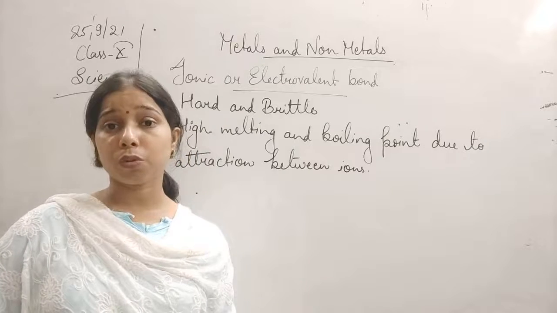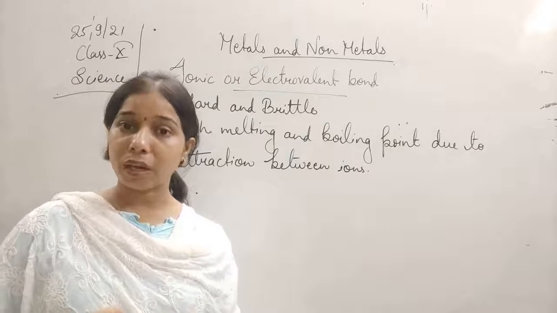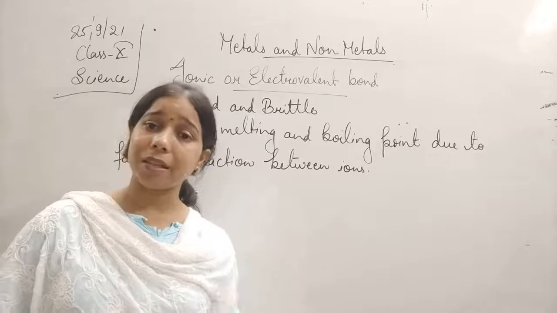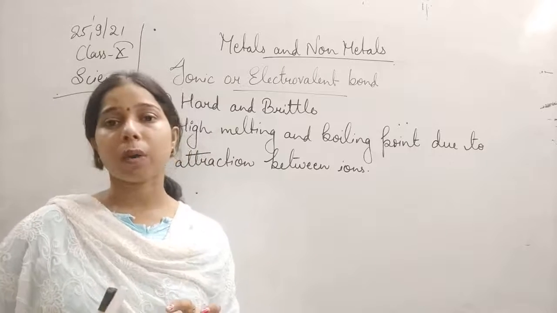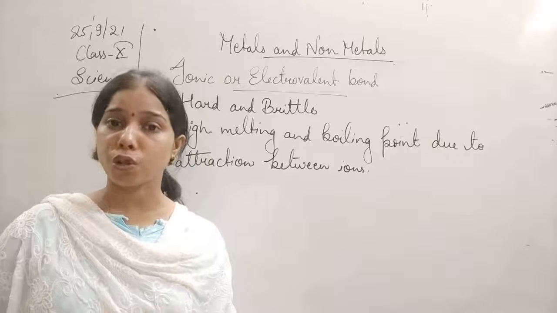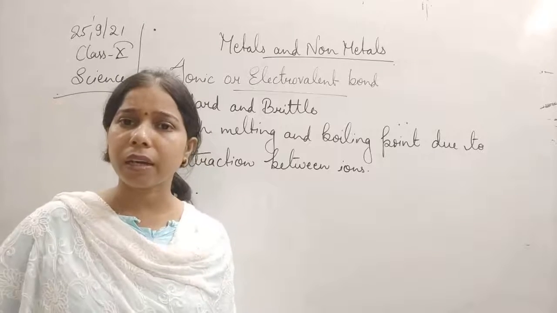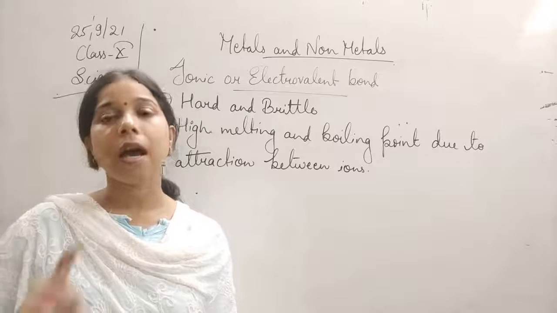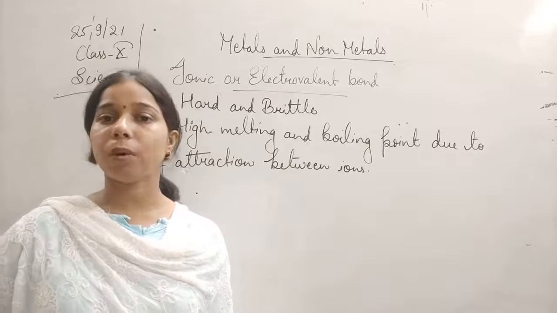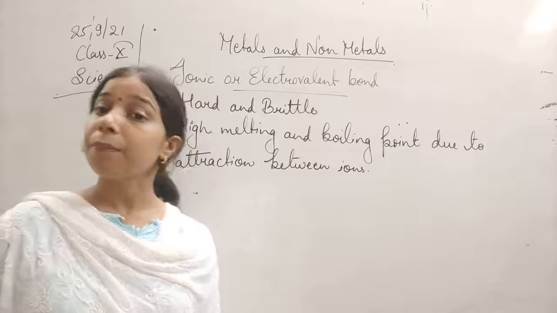Why is it so, students? Because they have combined together with the opposite ion. One is plus and another one is minus. That's why their force of attraction is quite strong, and we need more heat, more energy in order to break the bond, and thus the melting point and the boiling point of the ionic bond is really high.